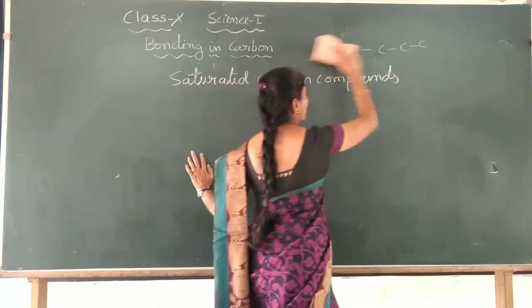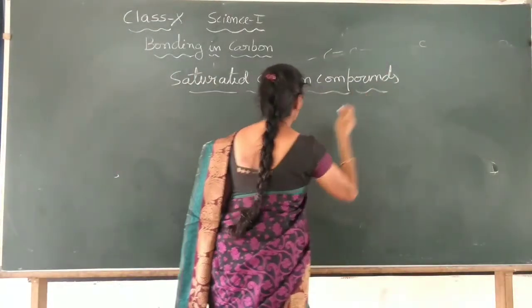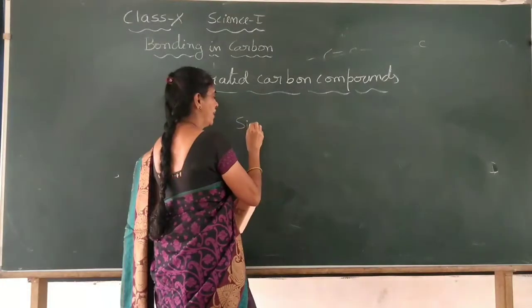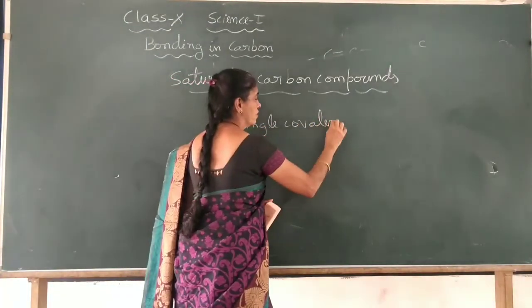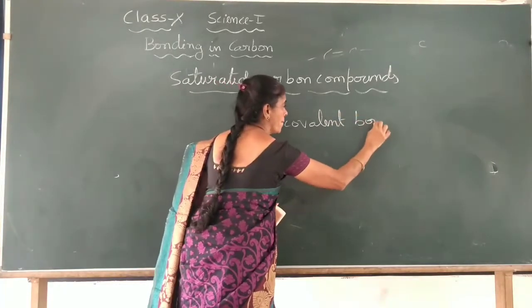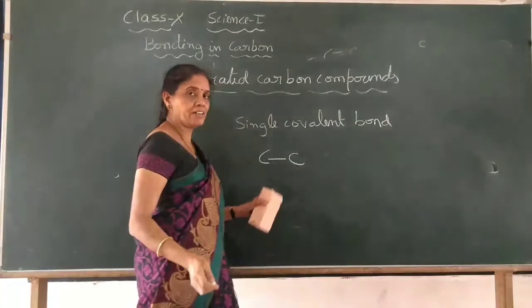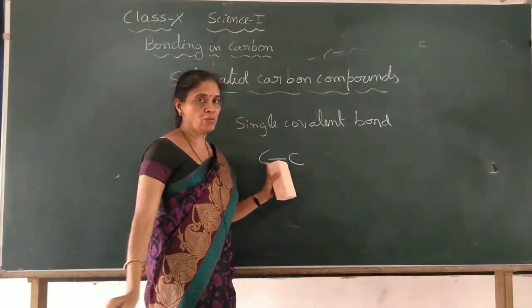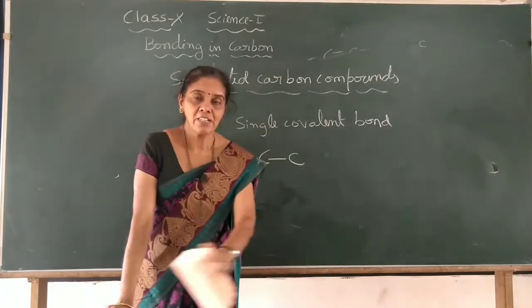The saturated carbon compounds have only single covalent bonds in them. Carbon to carbon, when it forms a bond, it always has a single covalent bond in these saturated carbon compounds.